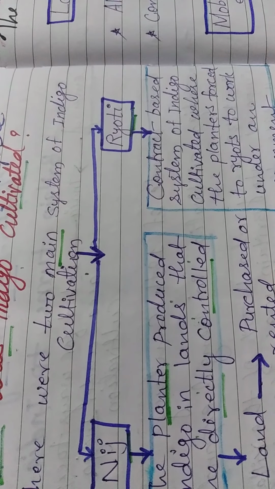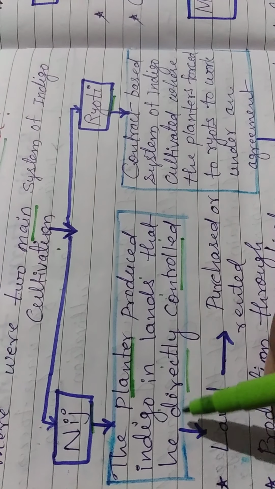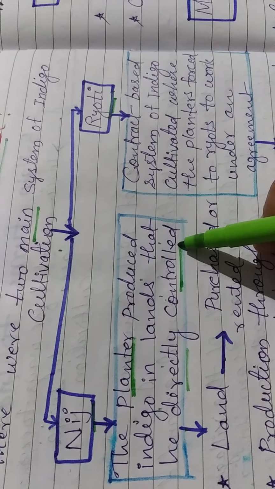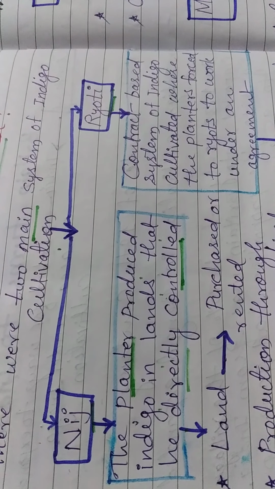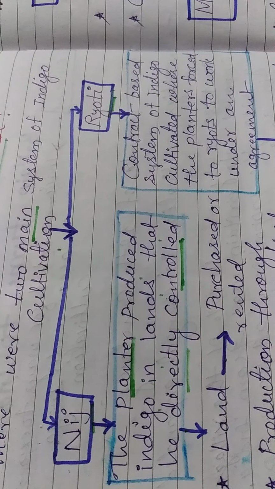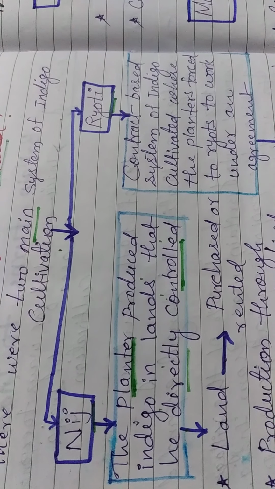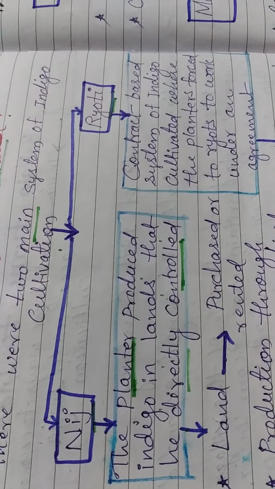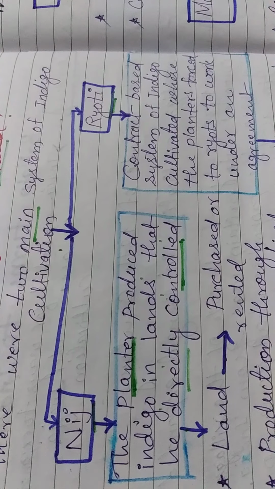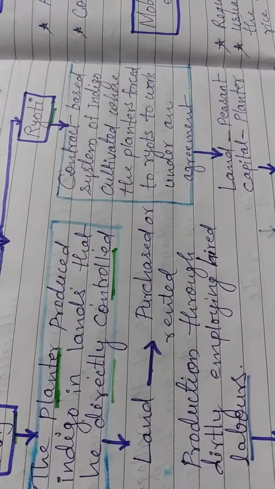Under the nij system, the planters produced indigo in lands that he directly controls. Means under the nij method, the planter directly controls the lands under cultivation. The planter either bought the land from a zamindar or rented it, and produced indigo by directly employing hired laborers under the nij cultivation.